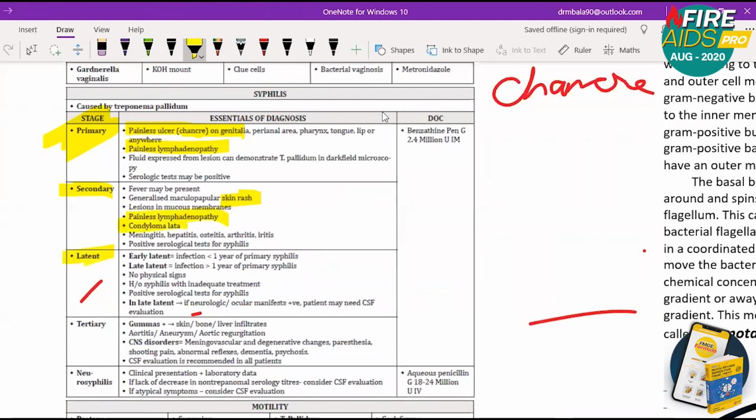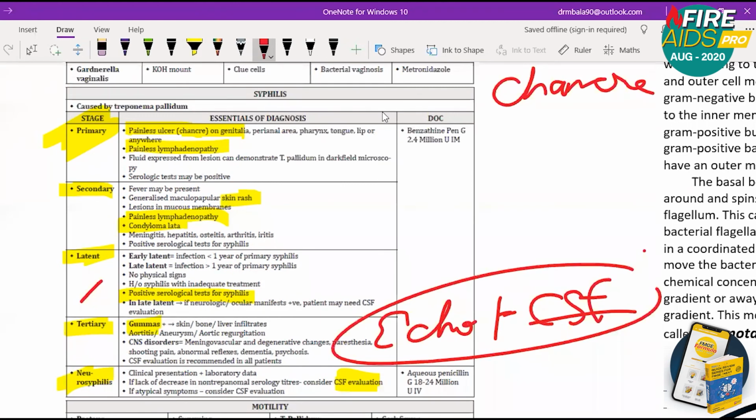Latent means no sign, so serological test is the only way in latent. Tertiary means gumma. Neurosyphilis means CSF evaluation. In tertiary, echo plus CSF evaluation.